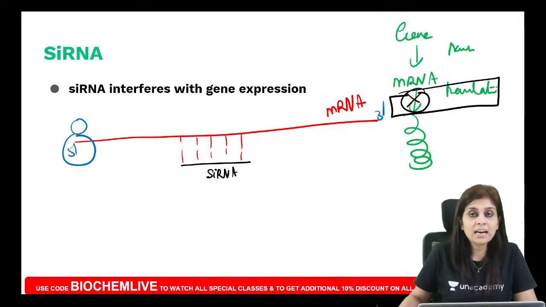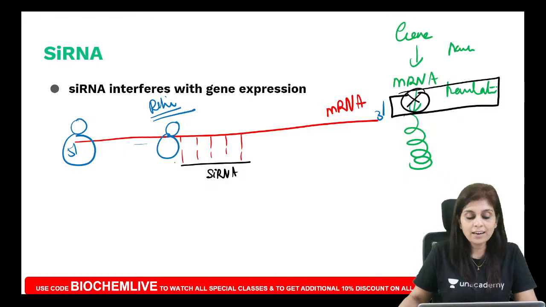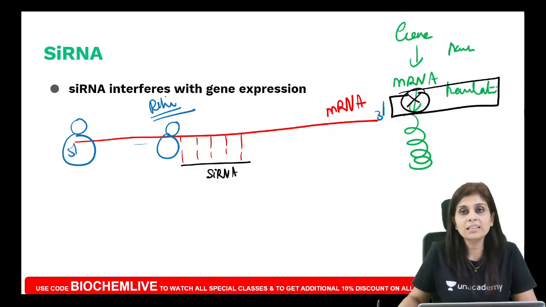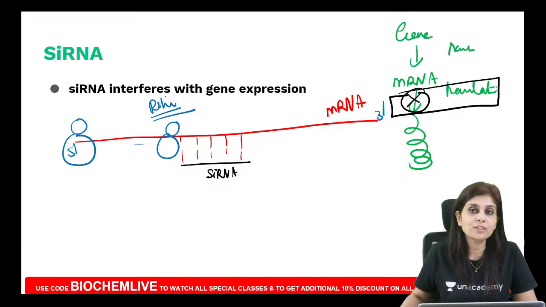They try to translate these mRNAs. As they proceed on the mRNA, they come across this double-stranded RNA structure in between. And the ribosome knows that finding a double-stranded RNA structure on the way during translation is not normal.